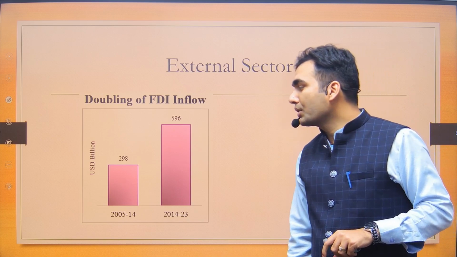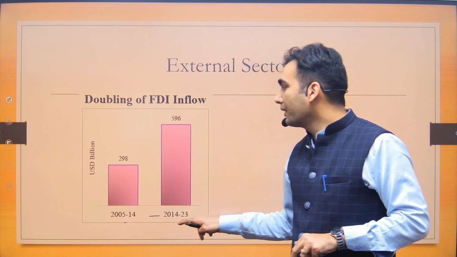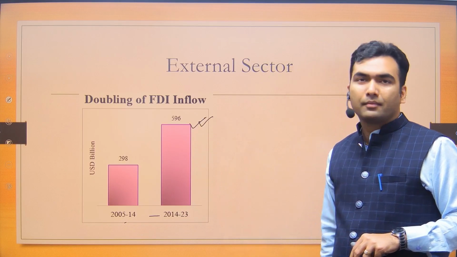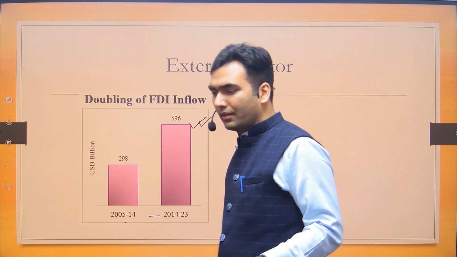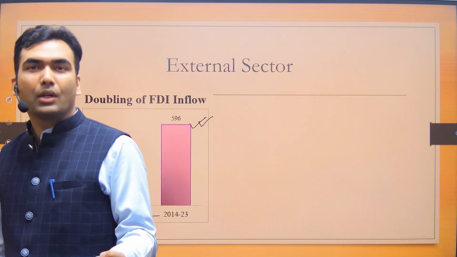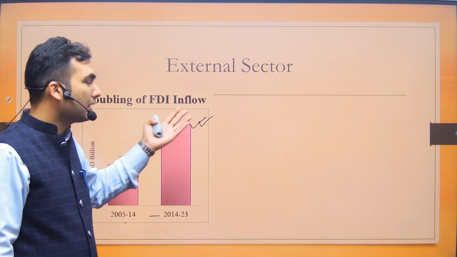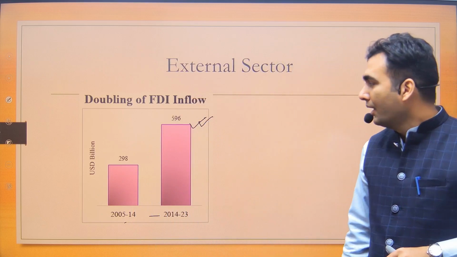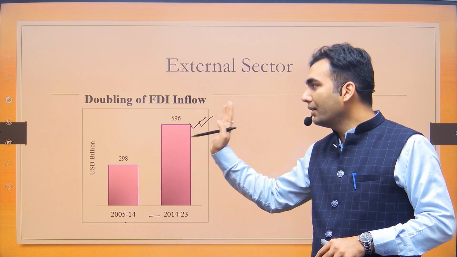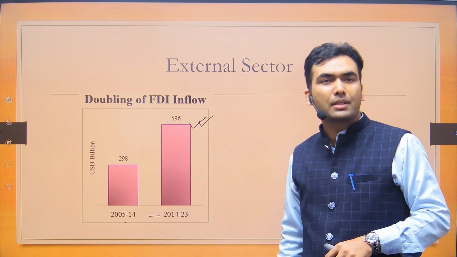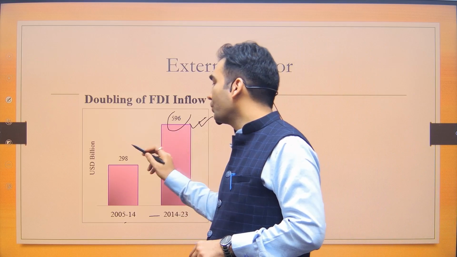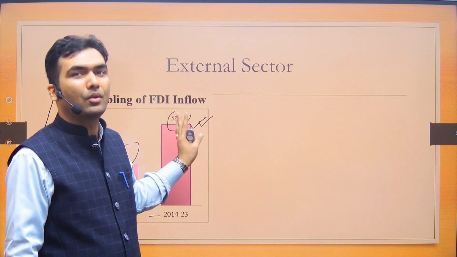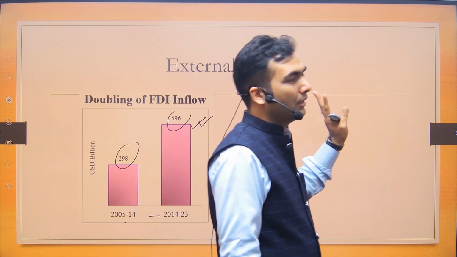In case of FDI also, in the last 10 years, the amount of FDI coming in has doubled. This is a natural aspect. If it had remained constant or gone down, that would have been a problem. Obviously, FDI increases every year, or rather it should increase every year because of inflation also. But it has doubled. If a question comes on FDI, you can quote this data. Do not remember 596 and 298. This is difficult to remember. Simply remember that in the last 10 years, the amount of FDI coming to the country has doubled.